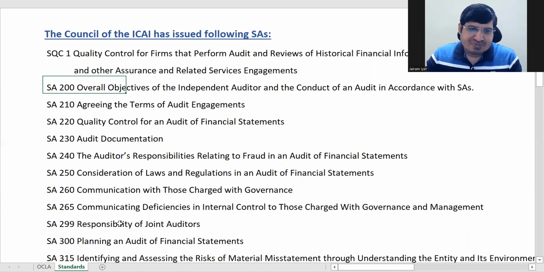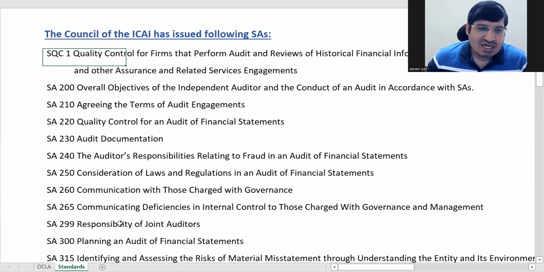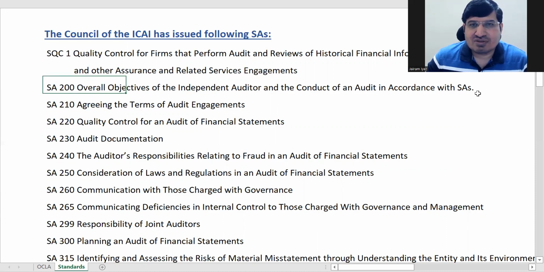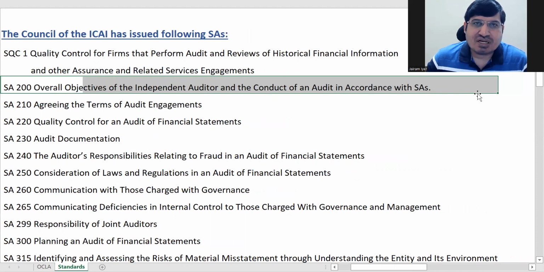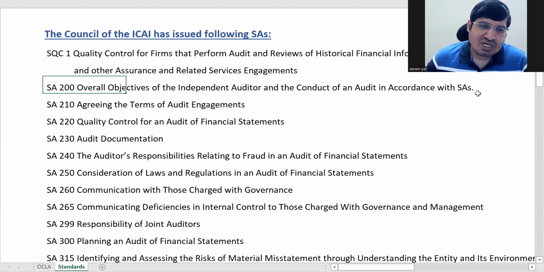Just remember it starts from SA 200, overall objectives of the independent auditor and the conduct of an audit in accordance with SAs. In short, SA 200 is also called basic principles governing an audit.